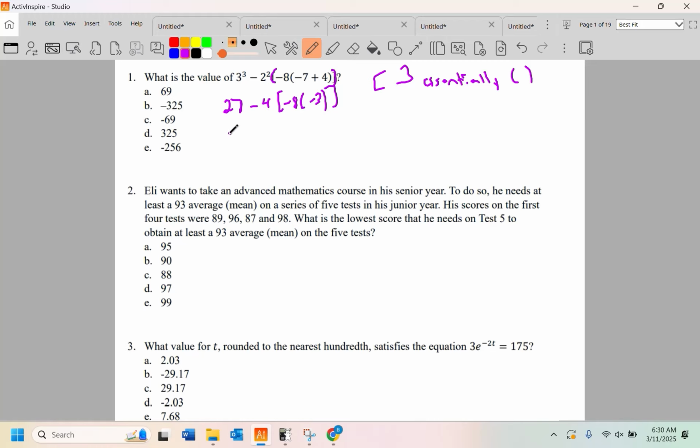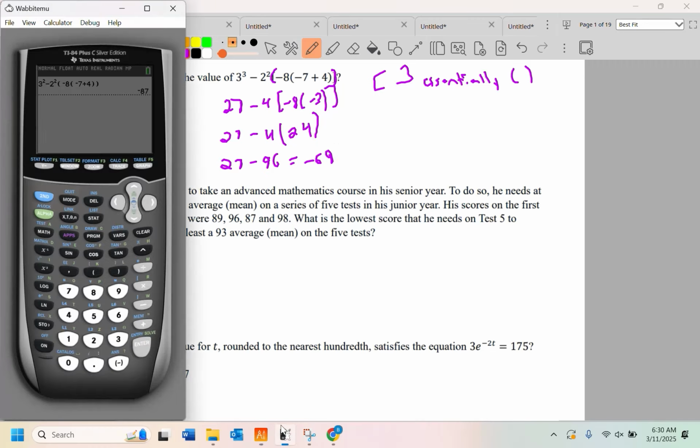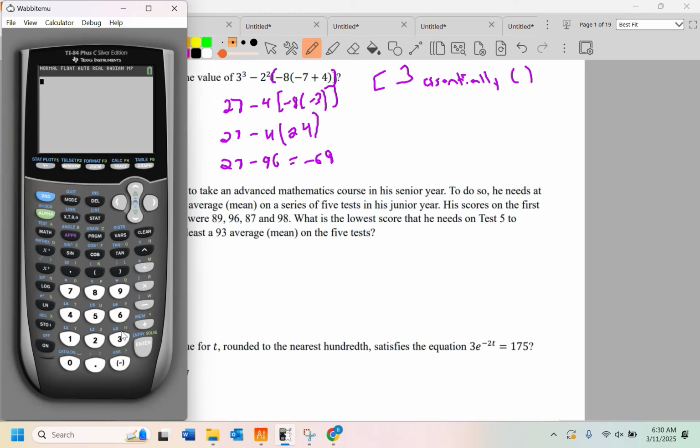So anyways, I'm just cranking out some math here. Negative 8 times negative 3 is positive 24. I squared the 2. I'm going to have 27 minus 96, and that's going to be -69. Now, you could have also typed that in your calculator.